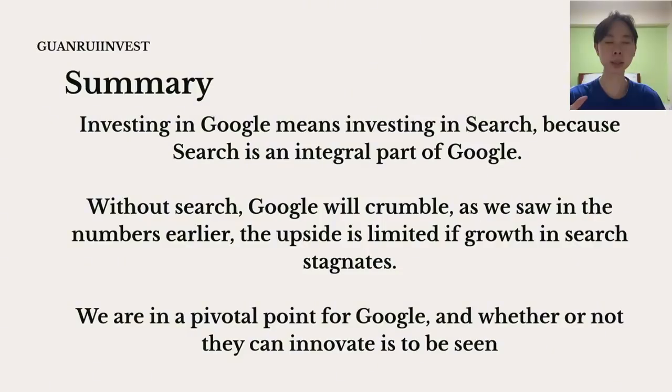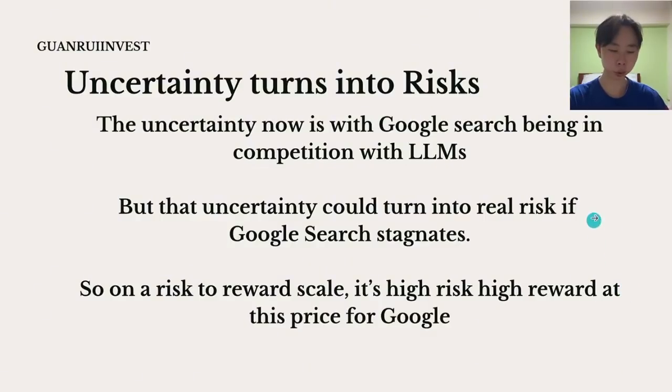If Google can successfully innovate and defend its search empire, then this stock will give you unlimited upside. The uncertainty now is that Google search is in competition with LLMs. But that uncertainty could turn into real risk if Google search stagnates. So on a risk to reward scale, it is high risk, high reward for Google. If Google can innovate and turn their AI offerings into a monetizable stream of income for Google search, like what they did with YouTube Shorts, then you will see Google's stock price having unlimited upside from this price.